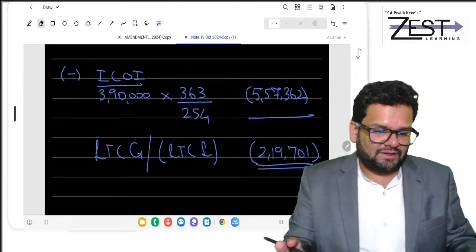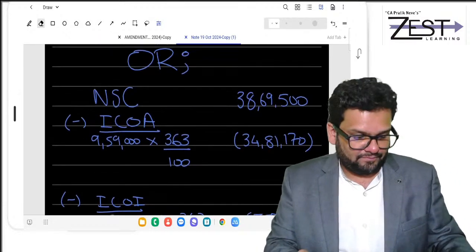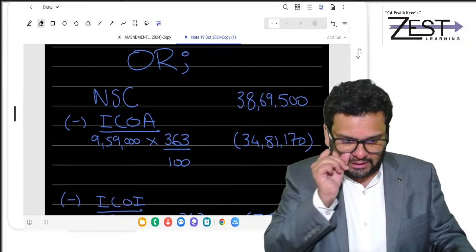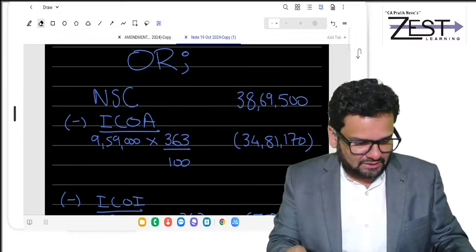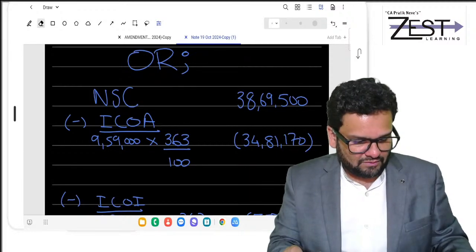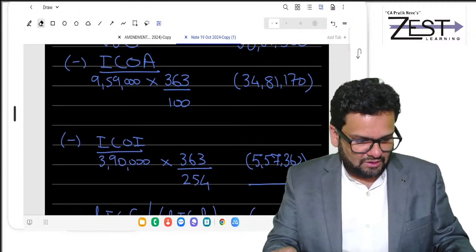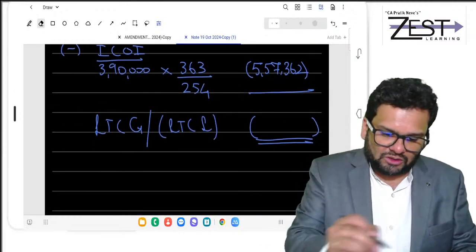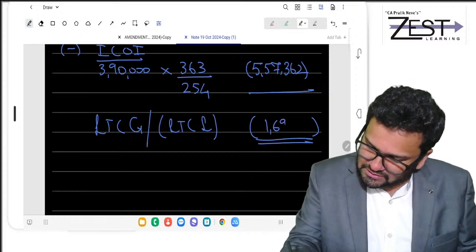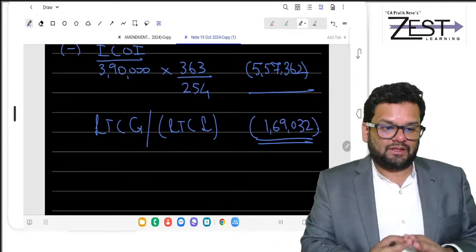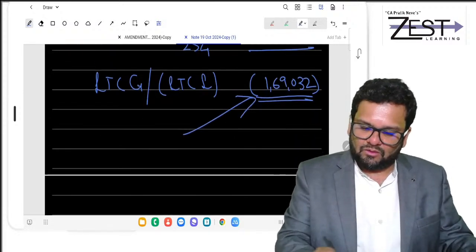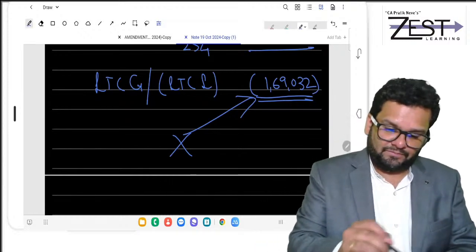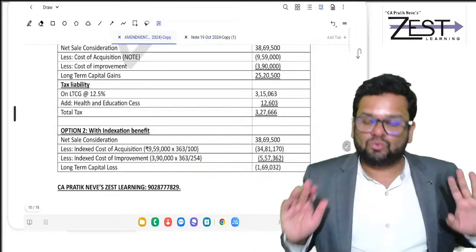Check. Anyways, that LTCL has got no meaning. Why has it got no meaning? So 38,69,500 minus 34,81,170 minus 5,57,362. Loss is 1,69,032. This has got no meaning. Why no meaning? Because anyways it cannot be carried forward and tax liability will be zero.